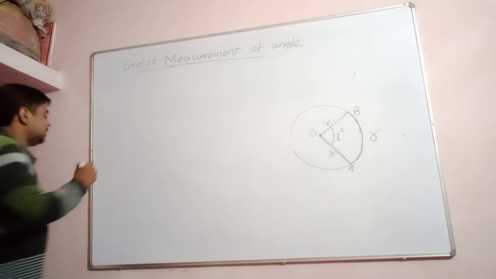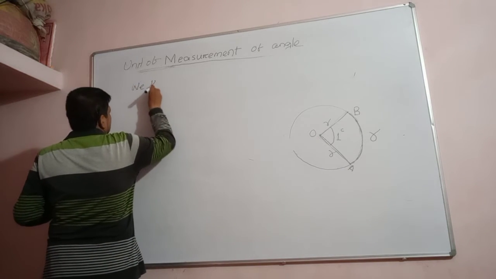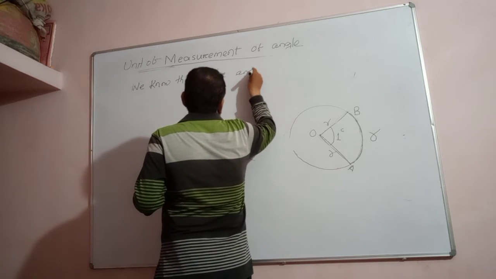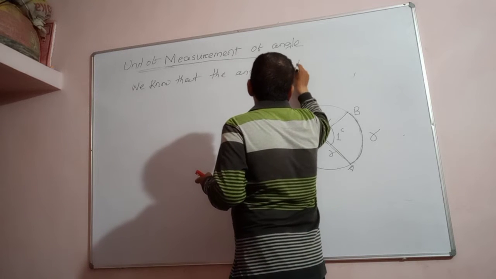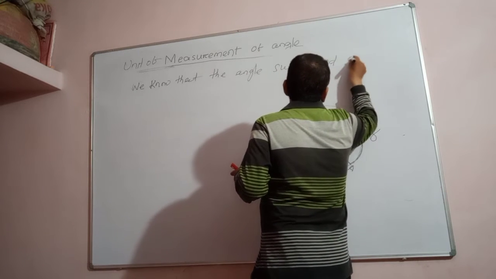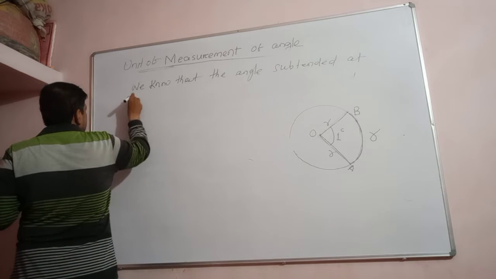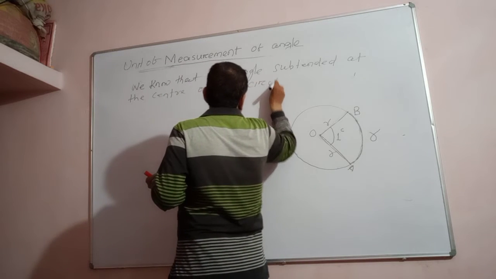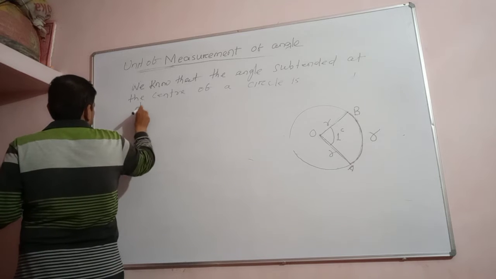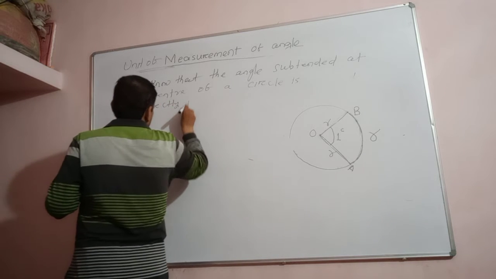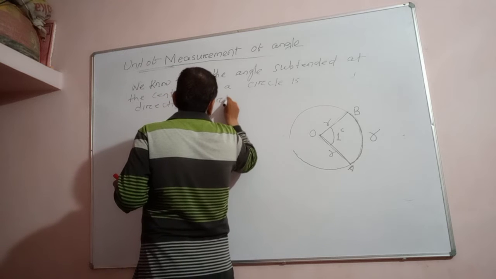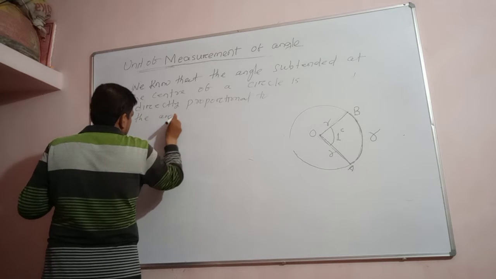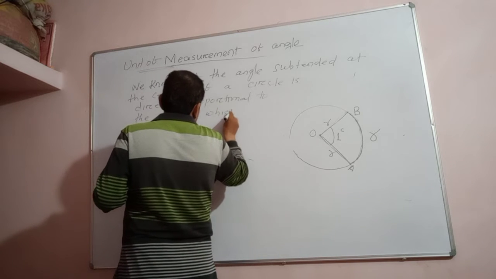We know that, let us write straight. We know that the angle subtended at the center of a circle is directly proportional, note down all of you, proportional to the arc on which they stand.